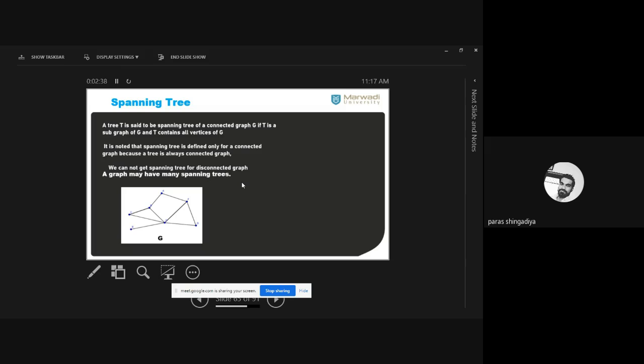Here one of the graphs is given, and as we know, this graph contains a circuit. Clear? There is some closed walk defined in this graph G. As you can see, we can easily create such a closed walk by using these three vertices. We can easily create a closed walk by using these four vertices. We can easily create a closed walk by using these vertices. It means it creates a circuit. So now you have to remove this circuit.